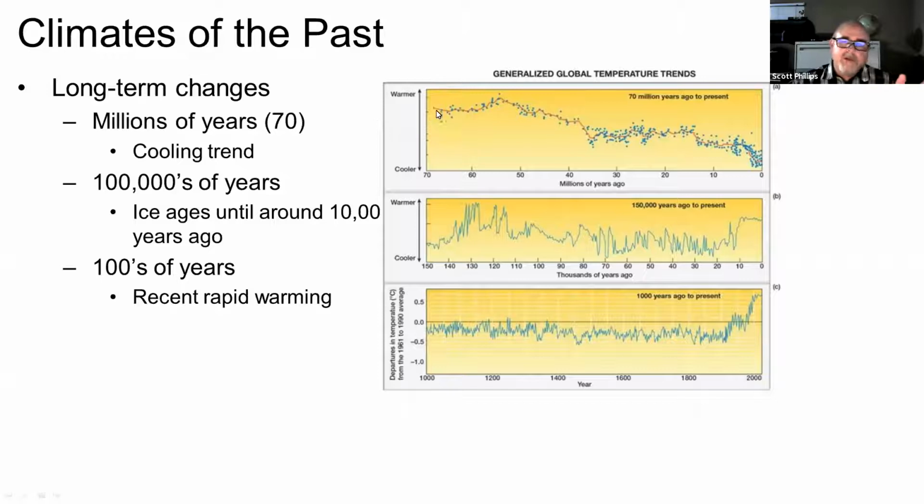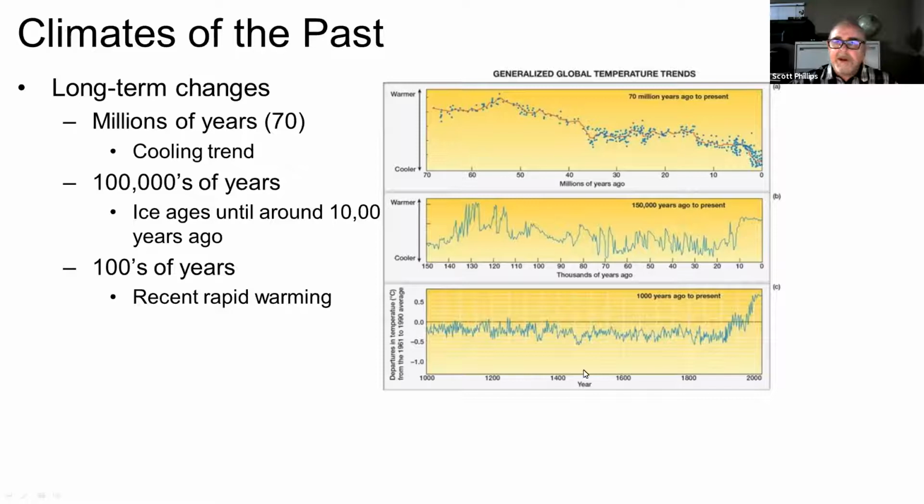If we're looking back to the time of the dinosaurs, millions of years ago, it was actually warmer on Earth than it is today. And so there's been a general cooling trend. Now, if we look at hundreds of thousands of years, then things look a little bit different. We had generally a lot of very cold periods. These are the ice ages, until about 10,000 years ago, when our climate became more stable and warm.